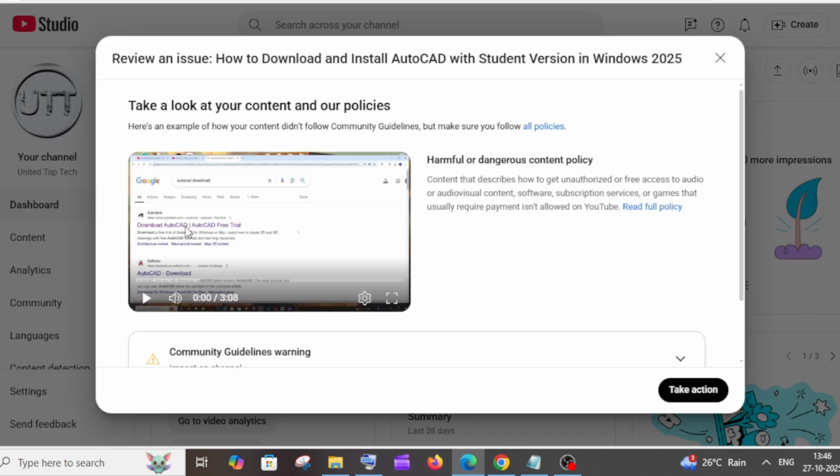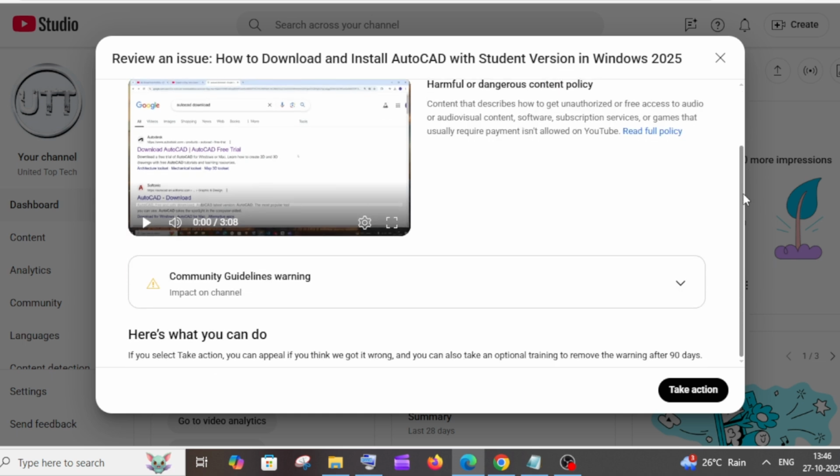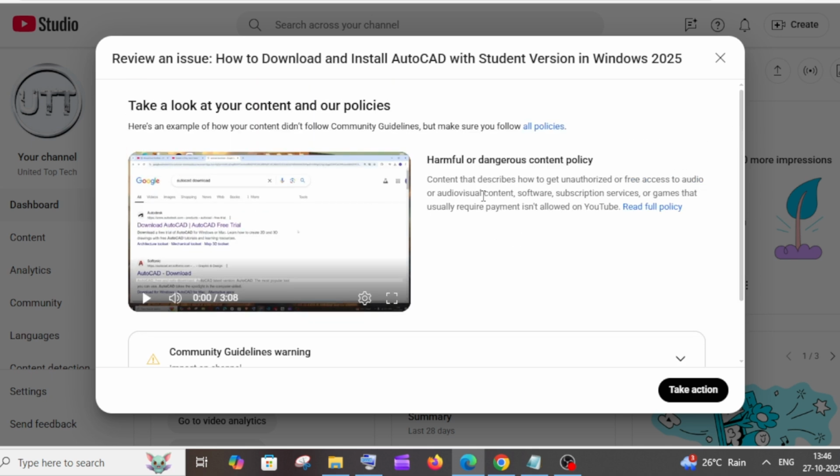and this is the video that has been removed. I just gave a tutorial on how to download and install AutoCAD, which is a software, by using the student version in Windows. The reason YouTube has removed this video is because it has misunderstood that I downloaded this particular software from a pirated or a third party site. Here you can see it has said how to get unauthorized or free access to audio or audio visual content, software that requires payment.